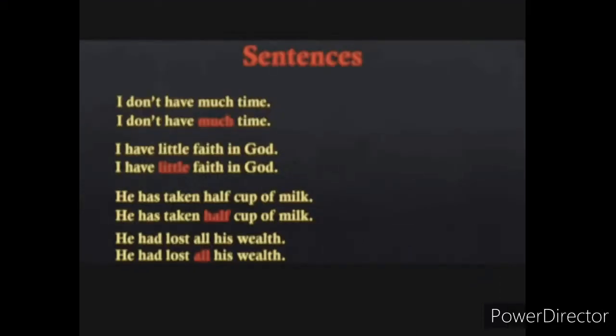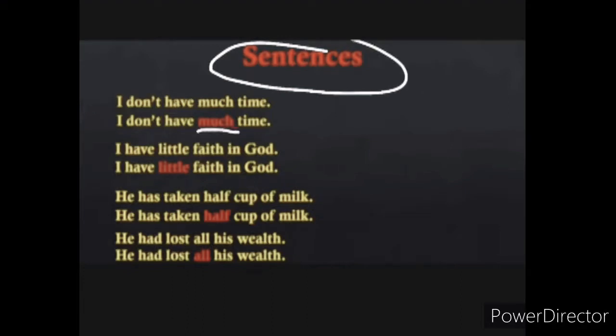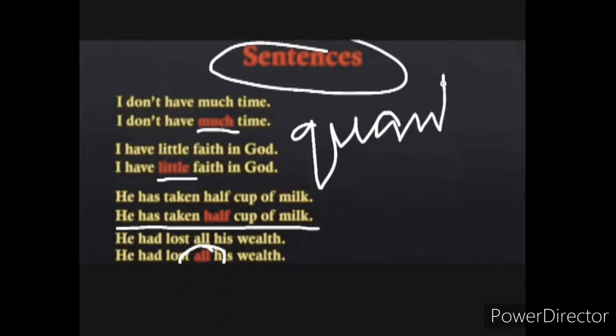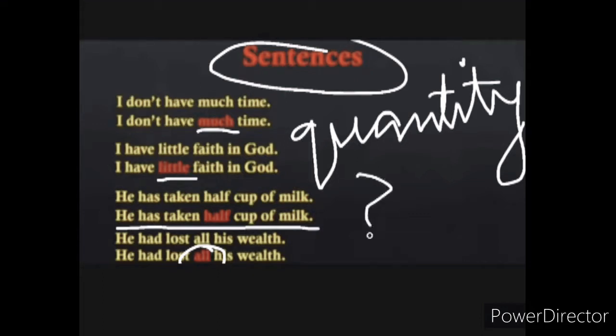Now let us see some sentences. I don't have much time. I have little faith in God. He has taken half cup of milk. He had lost all his wealth. In these sentences, the words much, little, half and all are the adjectives of quantity because they show how much. I have little time, right?